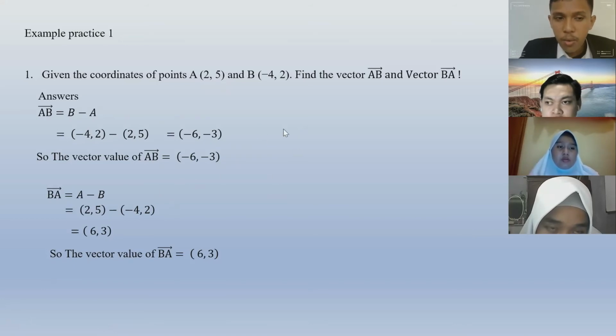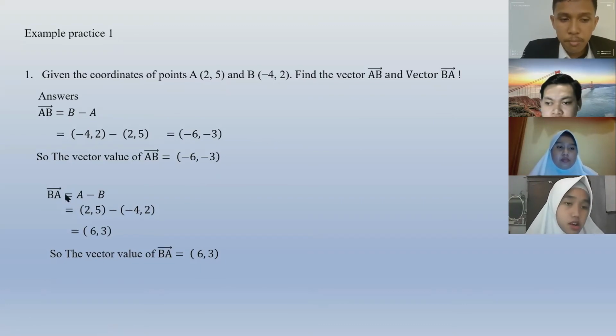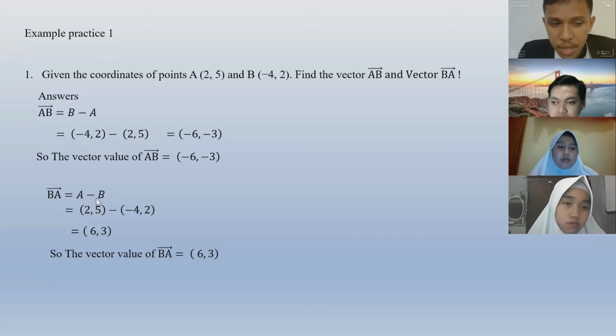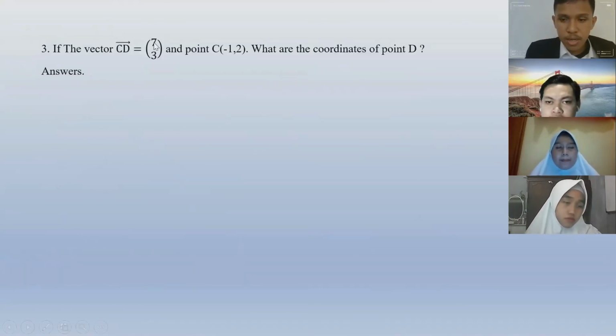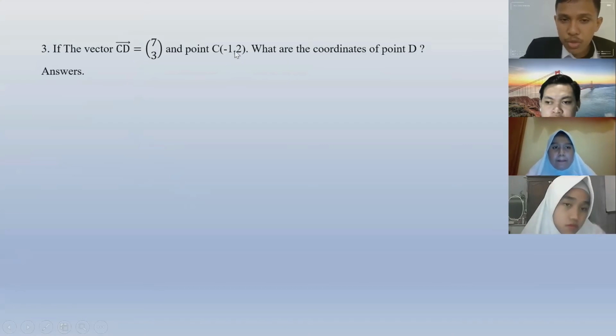And the second, what is the vector value of BA? I can write vector BA equals the coordinate vector of point A minus the coordinate vector of point B. So it equals in brackets 2, 5 minus in brackets -4, 2, which equals in brackets 6, 3. Next, example 3: if vector CD equals 7, 3, and the point C in brackets is -1, 2, what are the coordinates of point D?